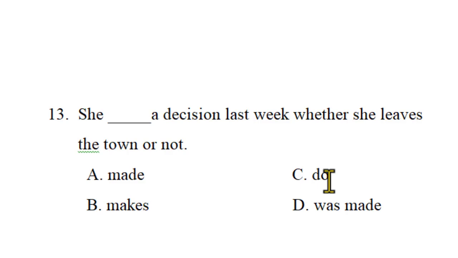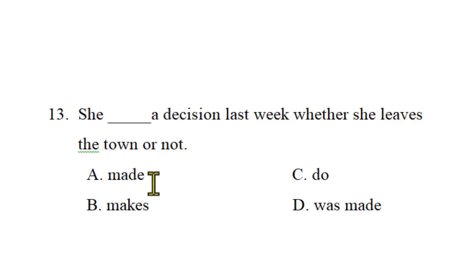So we can just use do: do the homework, do the assignment, do the project work, do the housework. You can just use do, which is for physical activities.